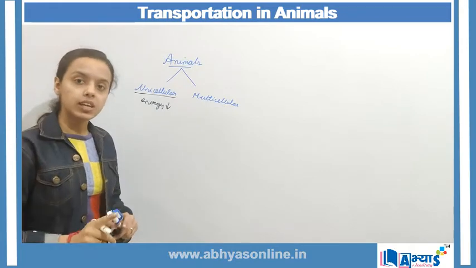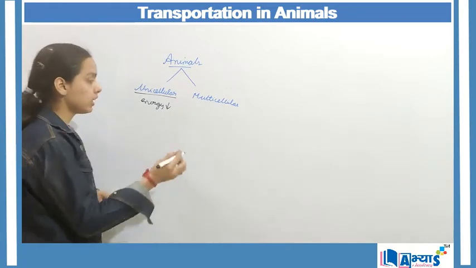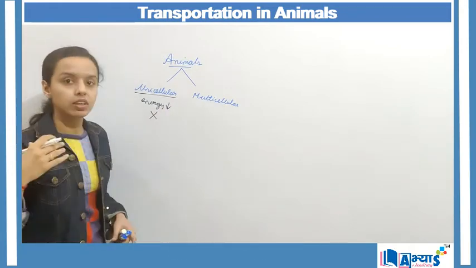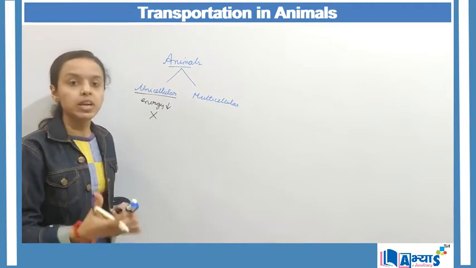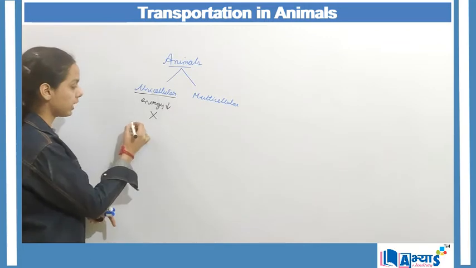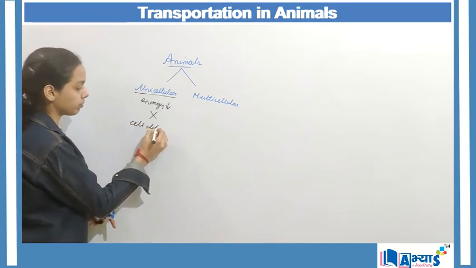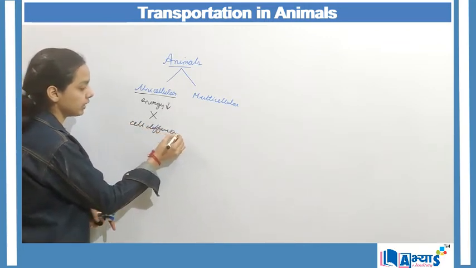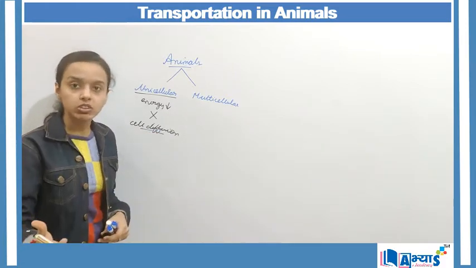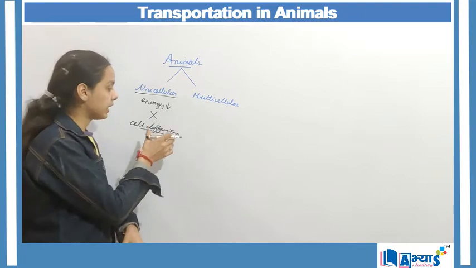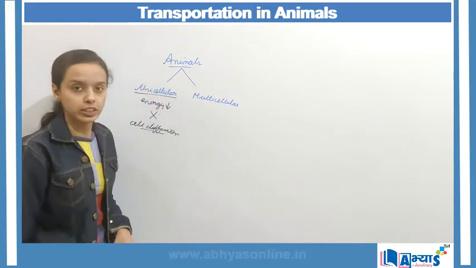So because the single cell has to perform this function, they don't have a separate circulatory system, or they don't have a separate transport system. They only do the transportation with the help of cell diffusion. So with the help of cell diffusion, that is the movement of substances from higher concentration to lower concentration, they can easily perform the function of transportation.